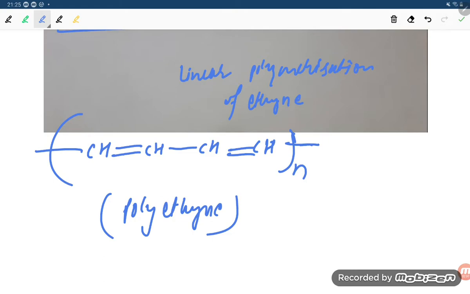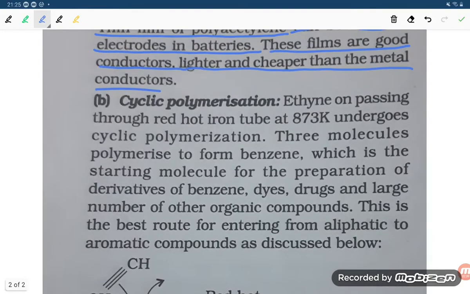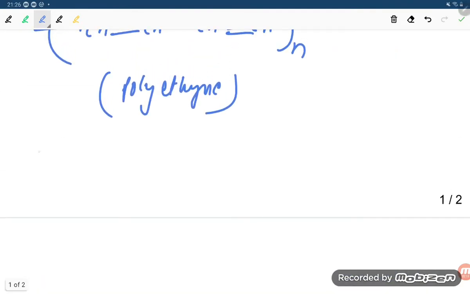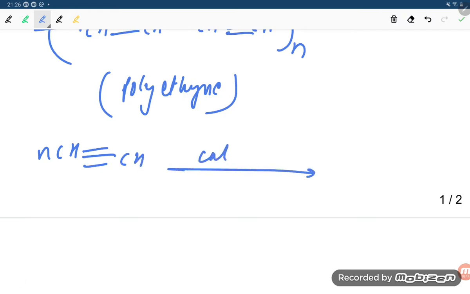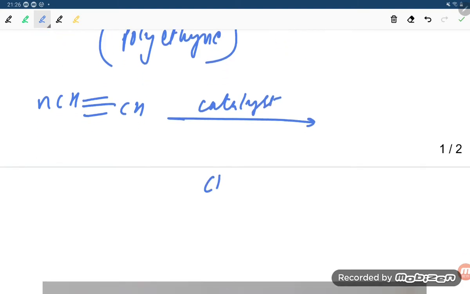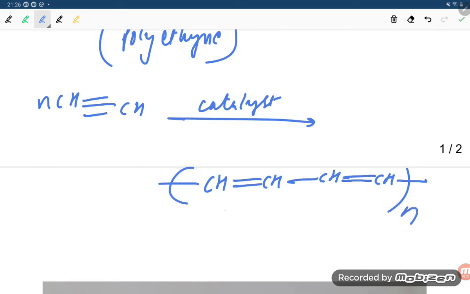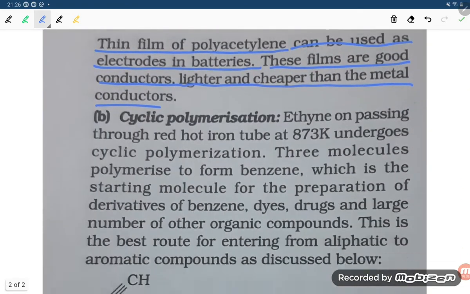You can see the reaction, students. N molecules of CH triple bond CH you are taking, and in the presence of a catalyst you are reacting them. N molecules will give (CH=CH-CH=CH)n, and here is n times. This is the polymer.